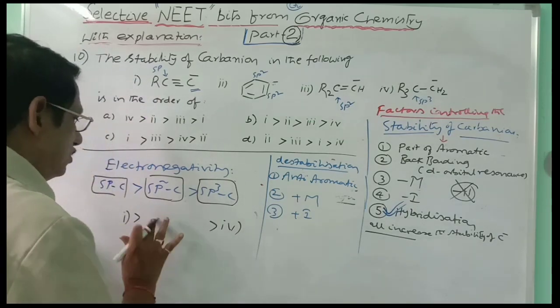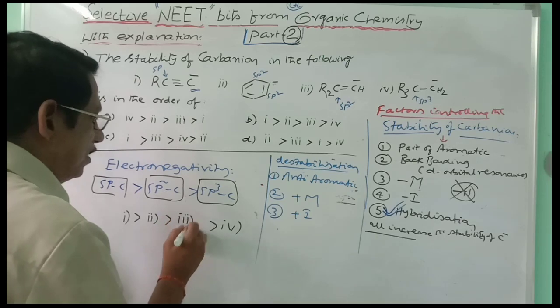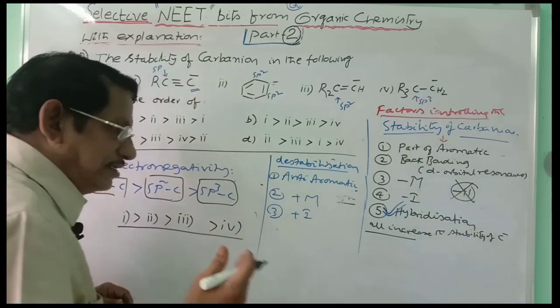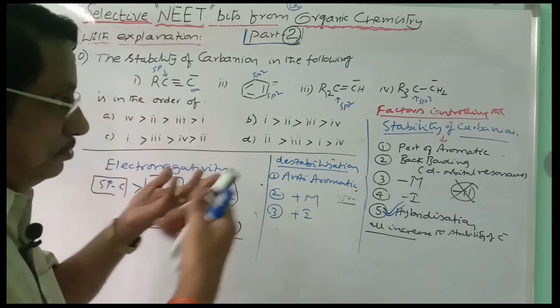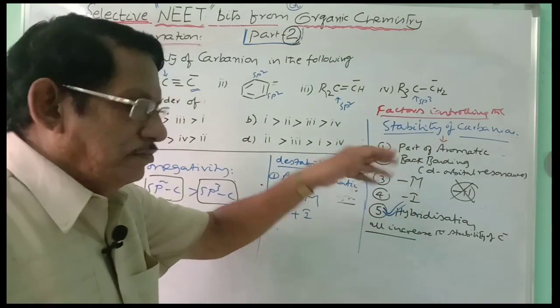One is more stable than two. Two is more stable than three. Three is more stable than four. This is the correct increasing order of their stability of carbanions. This is a wonderful bit. So here, basing on this, we can explain the carbanion stability. Whenever these are operated, we will consider all those.